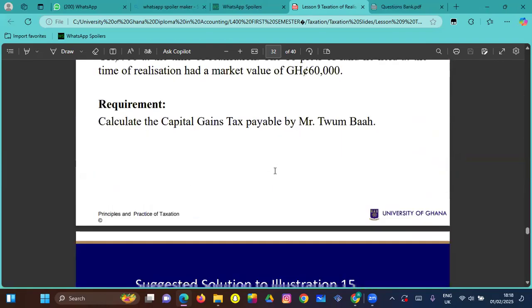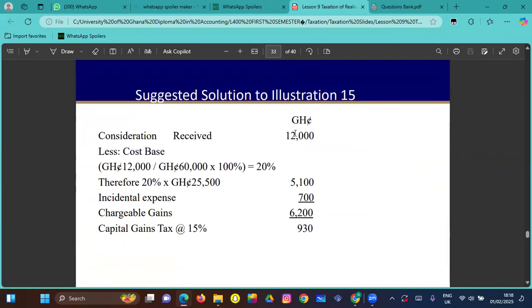So now this is what we received when we sold the two plots of land. Now we have to apportion the 12,000 we received by the current value and then see the percentage. It is 20% of it. So now we apply that 20% on the cost at the time that we acquired the land and we get this. So our incidental expense is this. Now our chargeable gain is this. We apply our 15% tax on it and we get this as our capital tax.